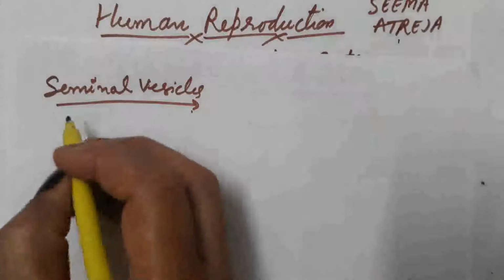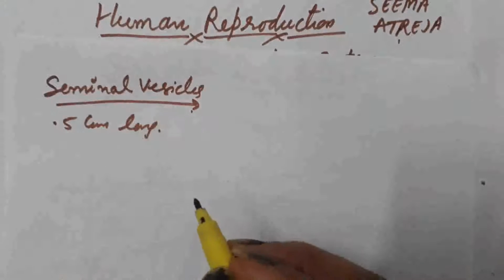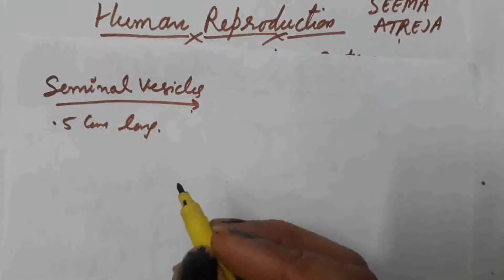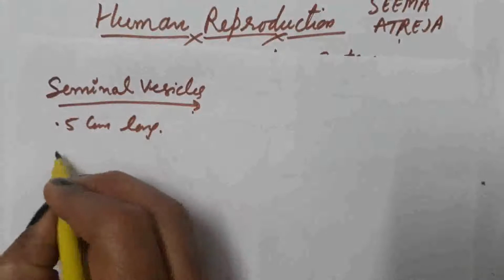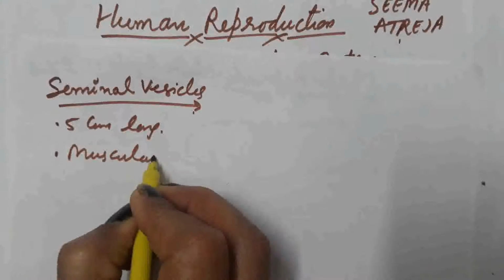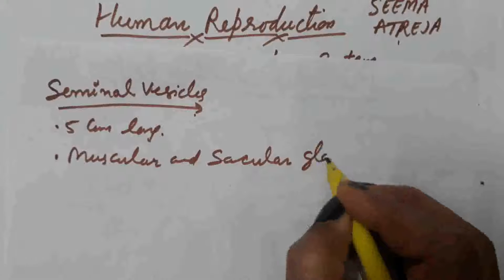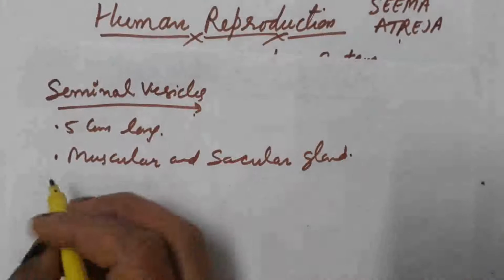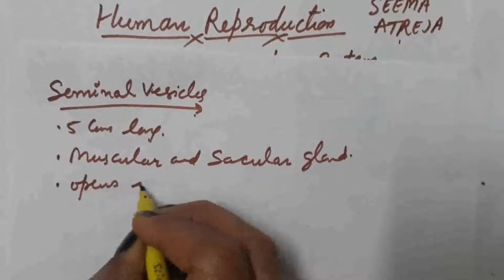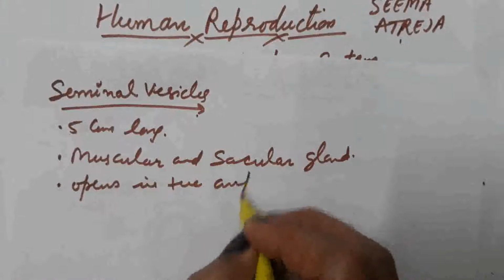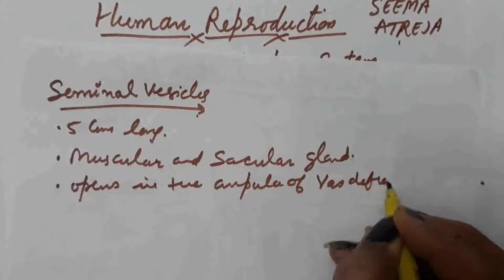It is about 5 centimeter long, muscular and saccular gland. It opens in the ampulla of vas deferens.